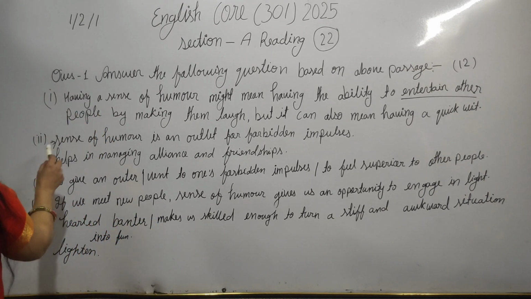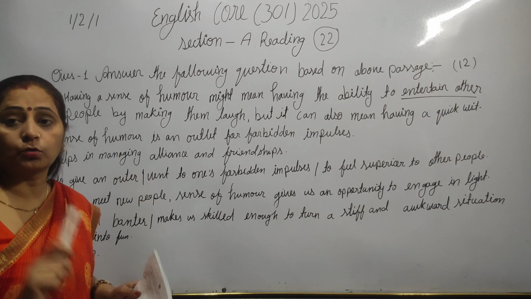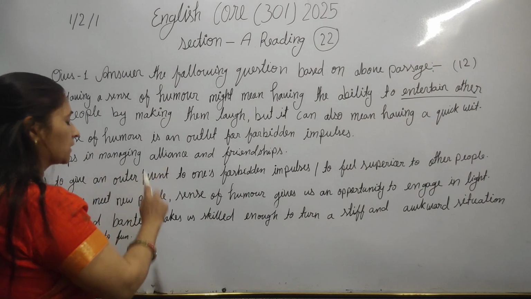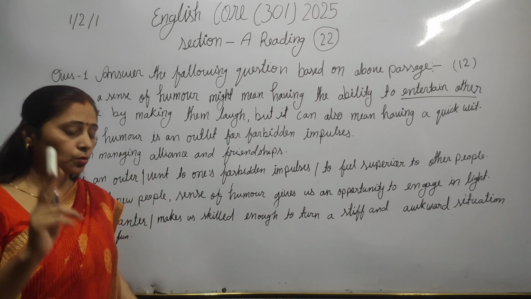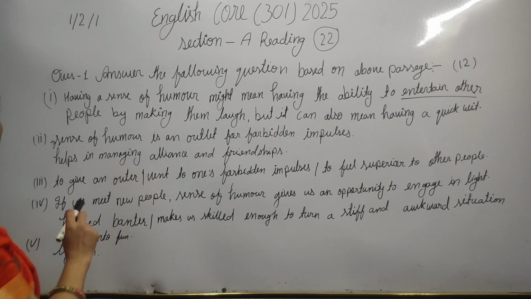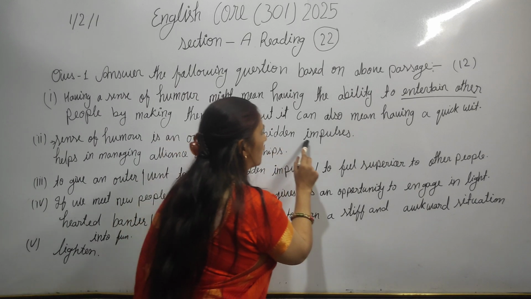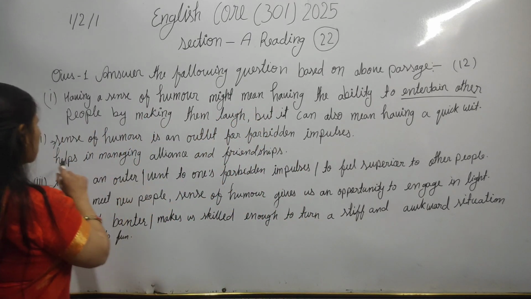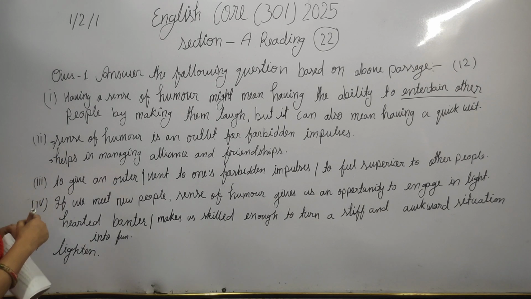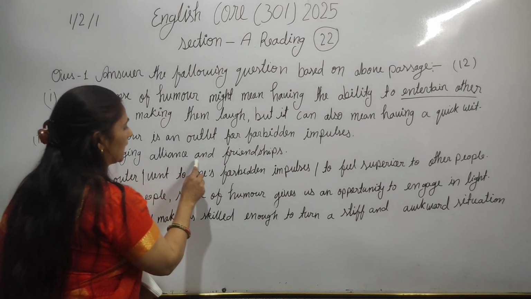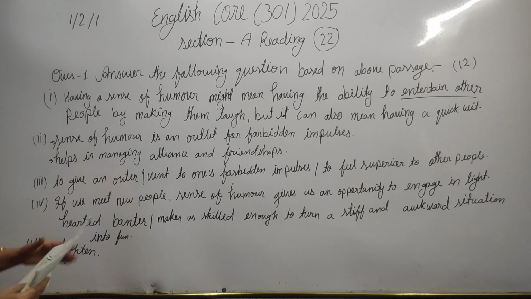One thing you should keep in mind, this question is for 2 marks, so you have to highlight at least 2 points. Sense of humor is an outlet for forbidden impulses. Second point, it helps in managing alliances and friendships. At least 2 points you should write related to your answer.